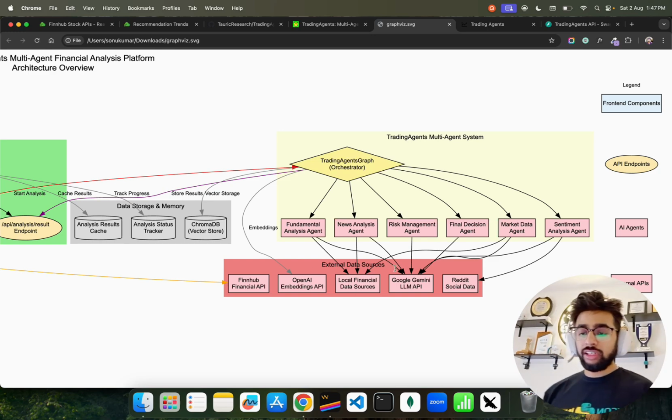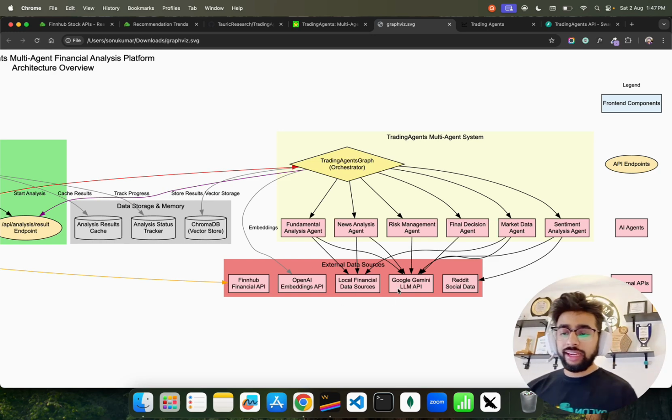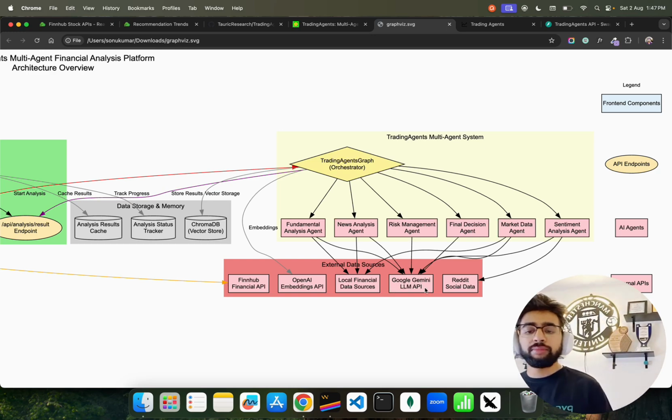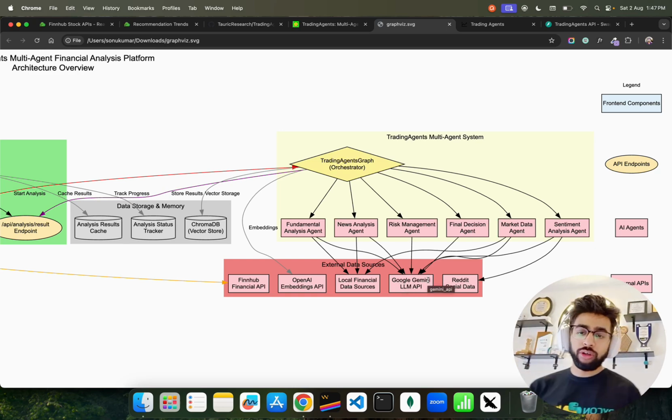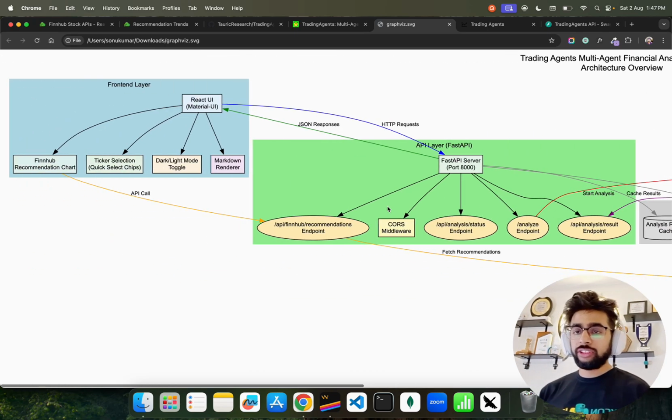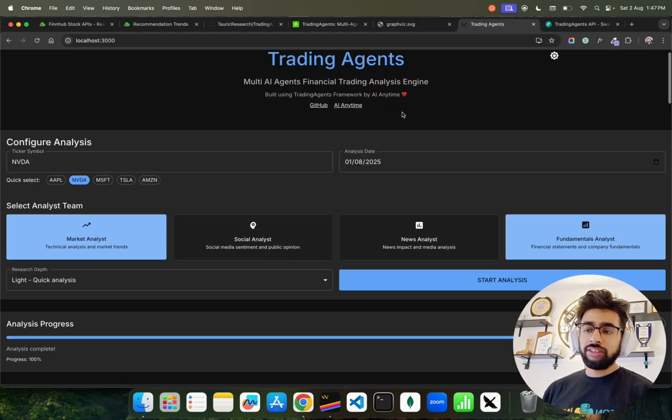It uses these external data sources. You can see here I'm not only using Gemini. I have added OpenAI models also. I have fallback models also. So there are two model providers that I am using here, both Gemini and OpenAI models. And this is how the architecture looks. This is amazing, right?